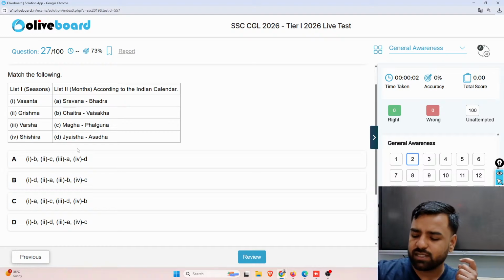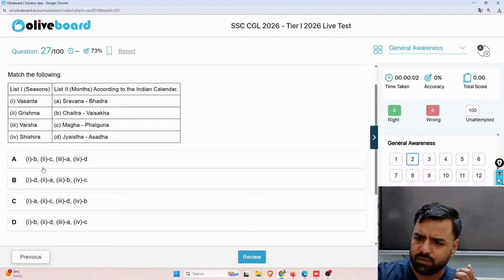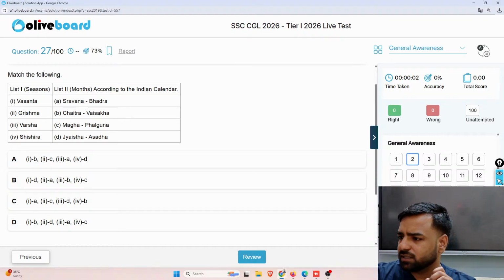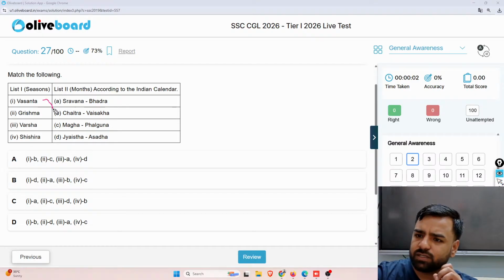In most of the cases, you can even go with the elimination part. So how does this elimination work? For example, guys, if I am aware that one is matched with B, that Vasant is linked with Chaitra, then obviously I can eliminate B and C options. Just a second, let me go in the same manner. Since I am aware that the first is matched with B, B and C options are already eliminated.